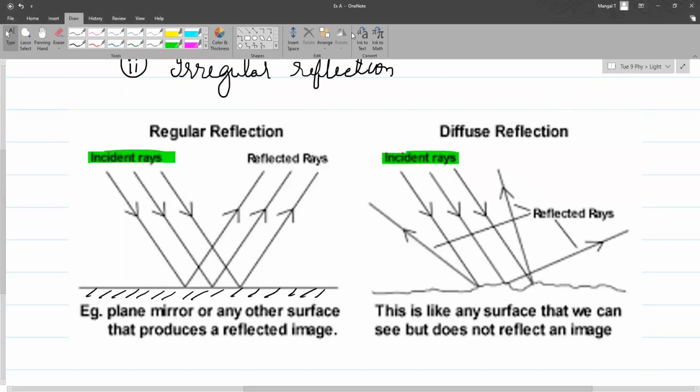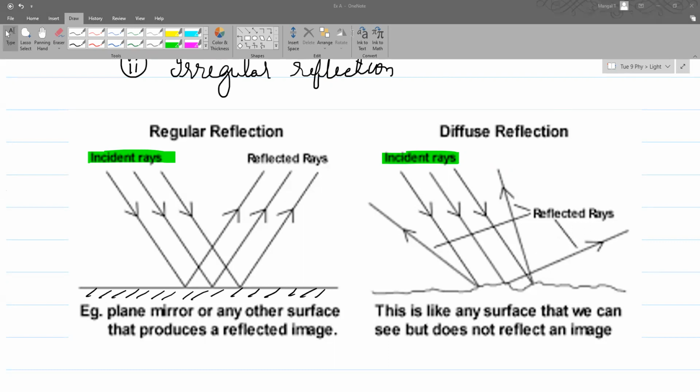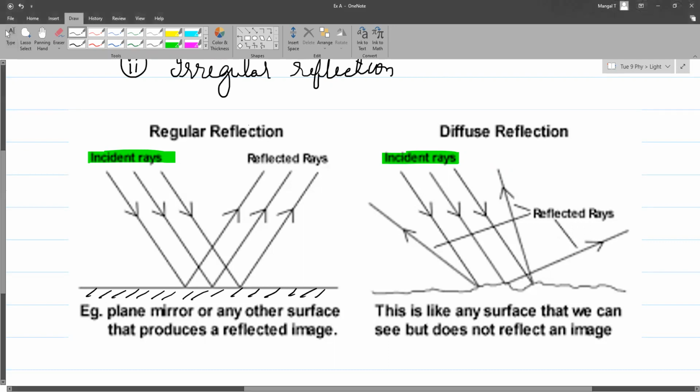So, only the incident rays only reflect on a plane mirror or any plane surface? Anything, yeah. So this part over here, which is a regular reflection, they are reflected on a smoother surface, something which is very polished like glass, mirror. So they are reflected off that. And here they are reflected off a rough surface like a wall. Okay, a wall is an example of a rough surface.